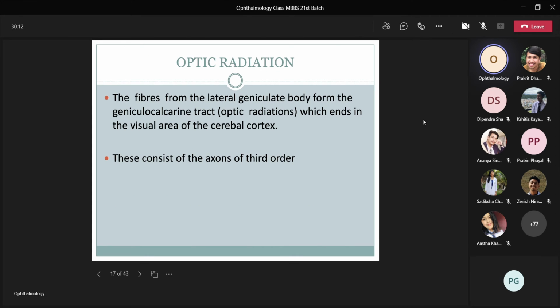The fibers from the lateral geniculate body form the optic radiation, the geniculocalcarine tract, which ends in the visual area of the cerebral cortex. These consist of the axons of third order neurons.